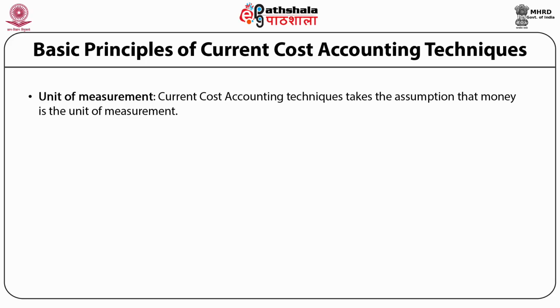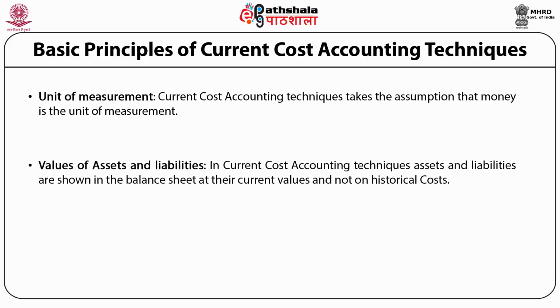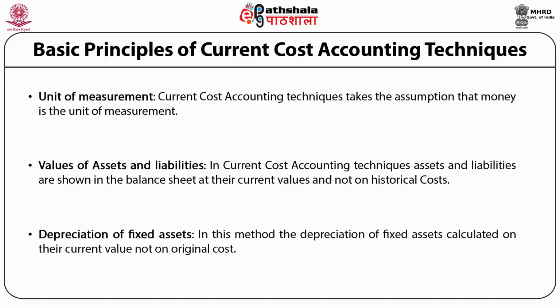Unit of measurement. Current cost accounting techniques take the assumption that money is the unit of measurement. Value of assets and liabilities. In the current cost accounting technique, assets and liabilities are shown in the balance sheet at their current values, not on historical cost. Depreciation of fixed assets.